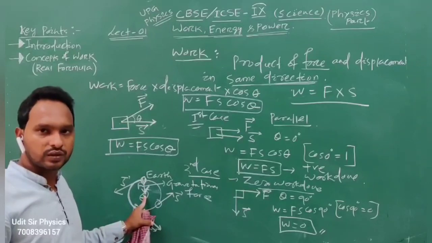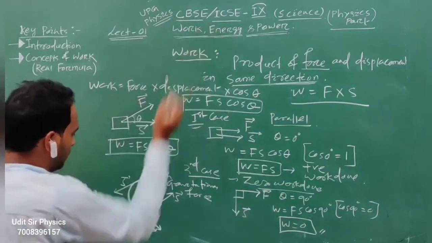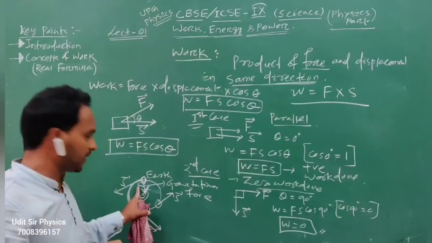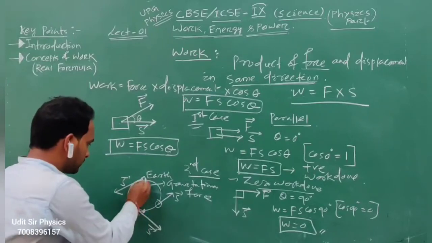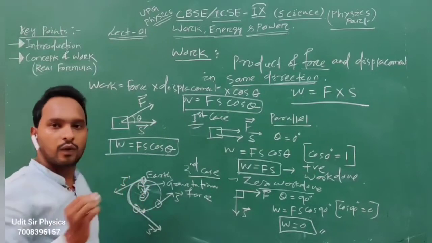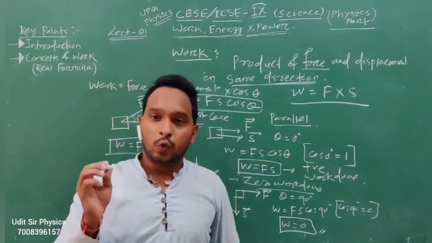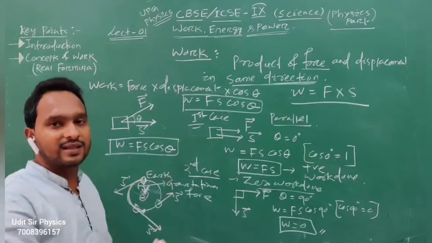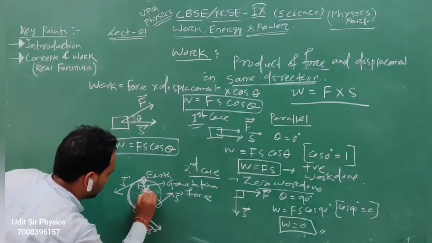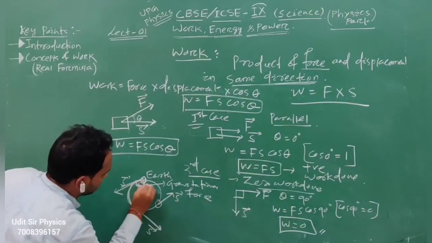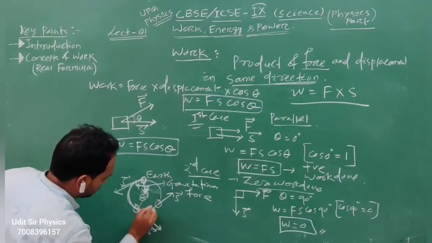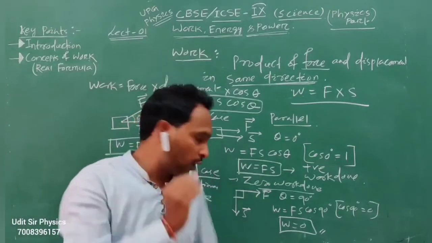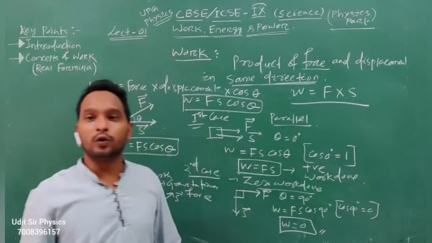So towards the sun the force is like this, and the displacement S is always at 90 degrees. Here also it is 90 degrees. So always 90 degrees. So W equals Fs cos 90, that is W equals 0.